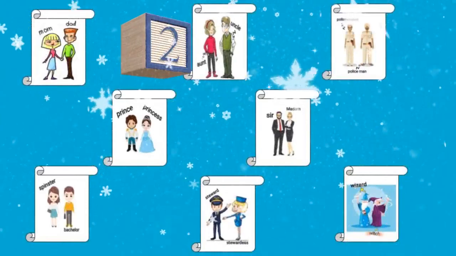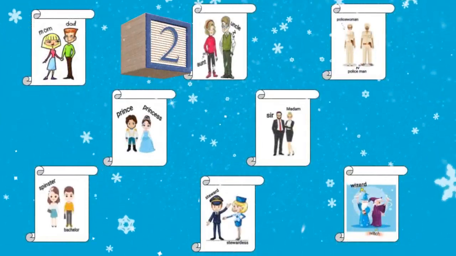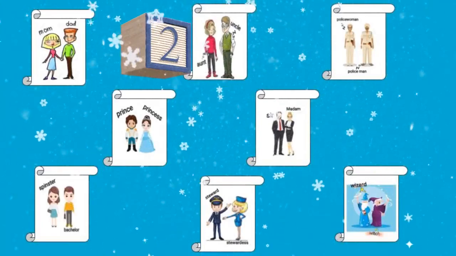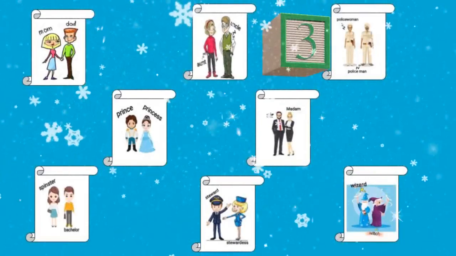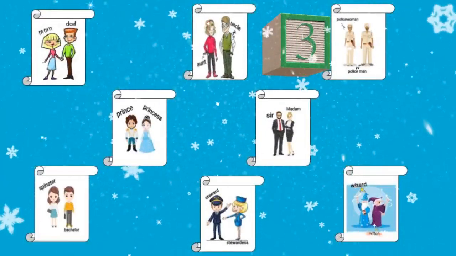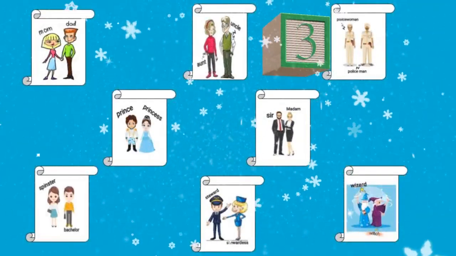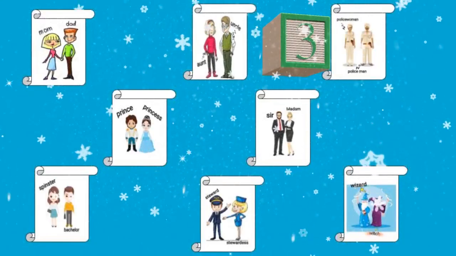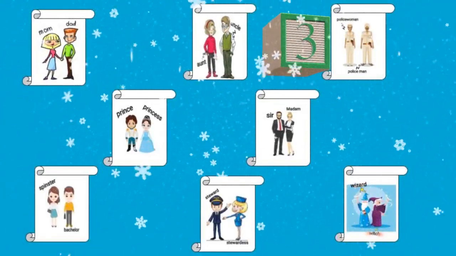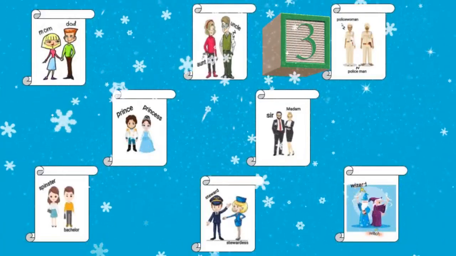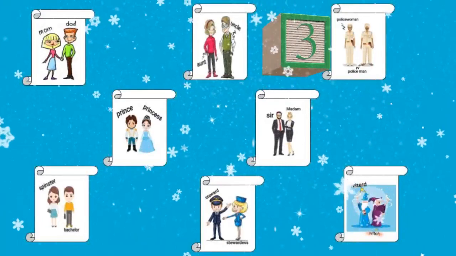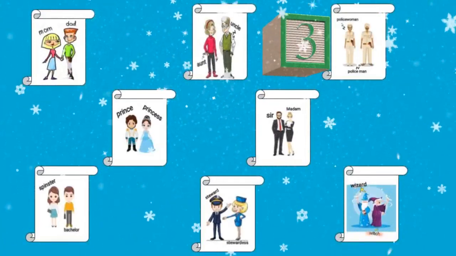Next example is uncle and aunt. Uncle is a male gender and aunt is a female gender. And the next example is policeman and policewoman. Already the word man is there in the word policeman. It means that is masculine gender. And in policewoman, woman is the feminine gender. So policewoman is the feminine gender, policeman is the masculine gender.